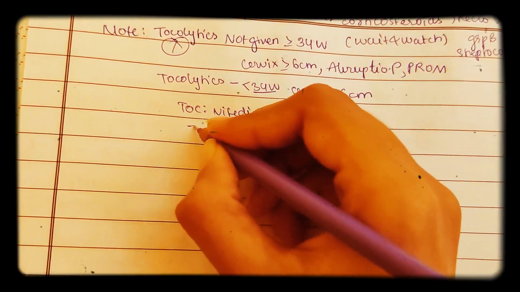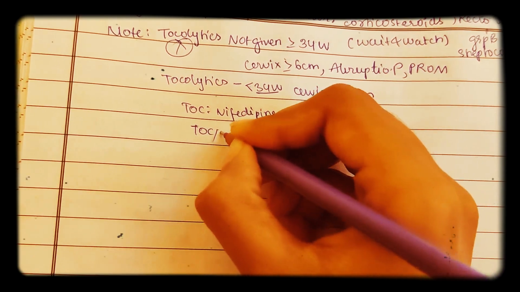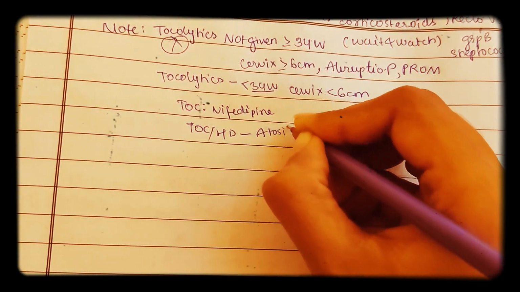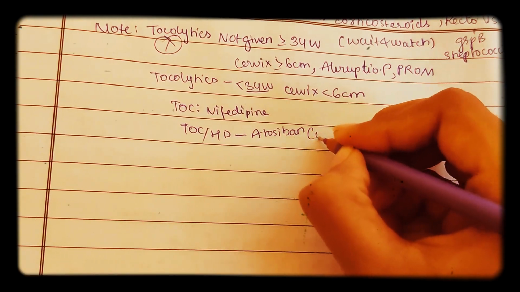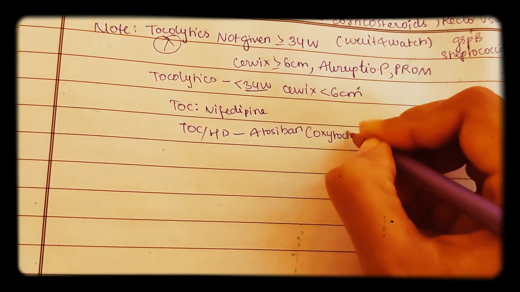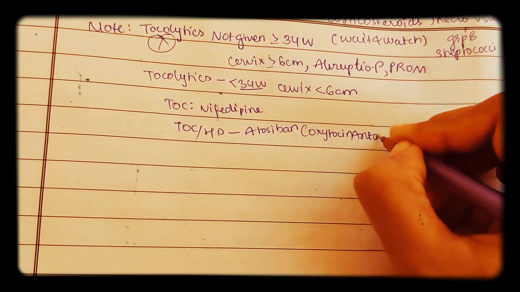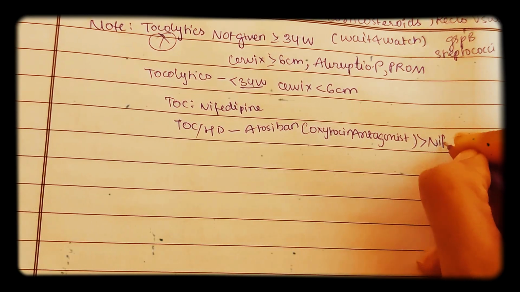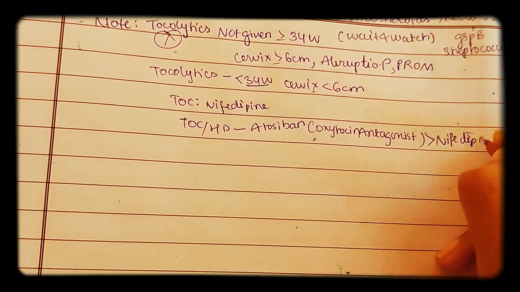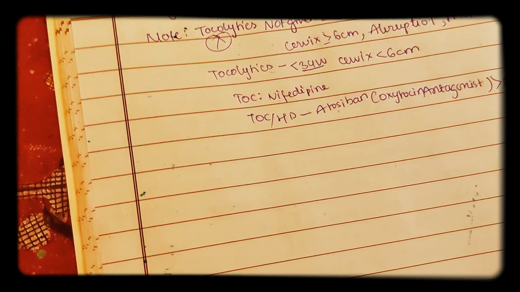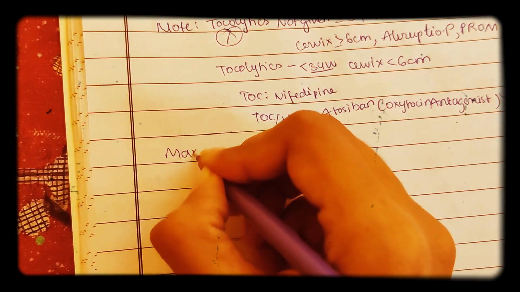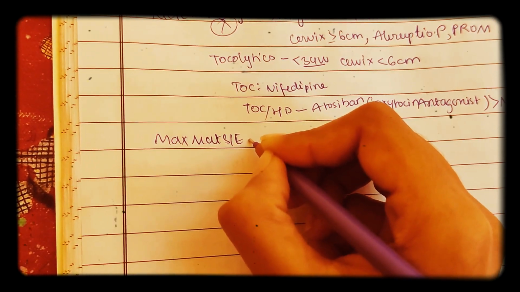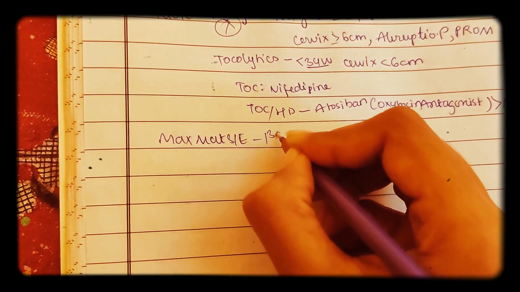Especially, the tocolytic of choice in heart diseases is atosiban, that is an oxytocin antagonist, preferred over nifedipine in the case of heart diseases. Okay, and the tocolytics with maximum maternal side effects are beta agonists.